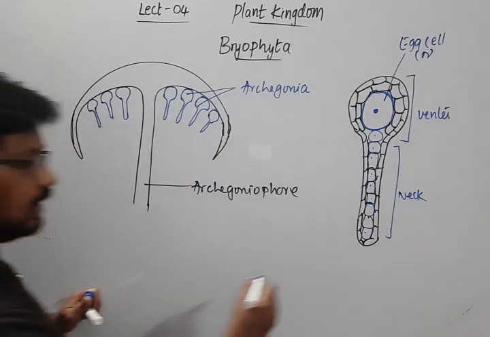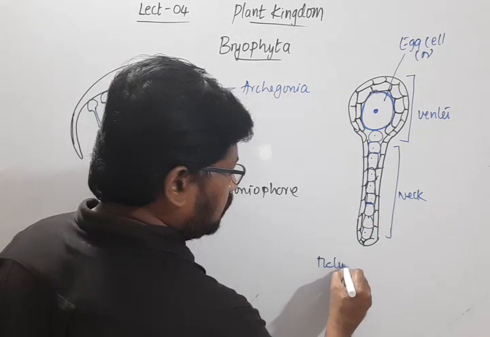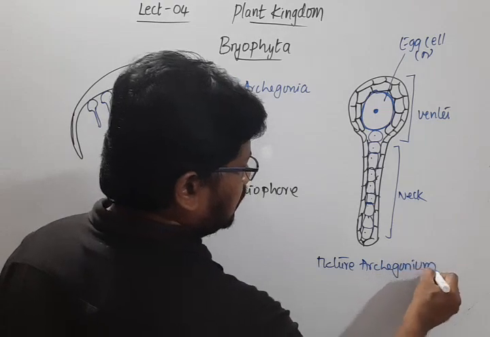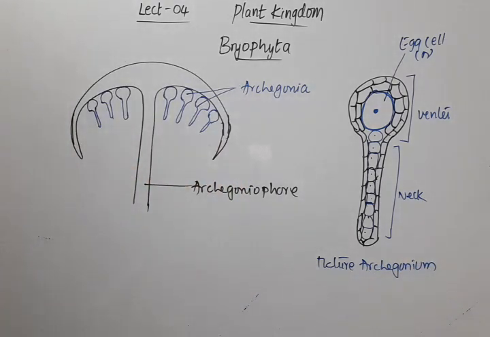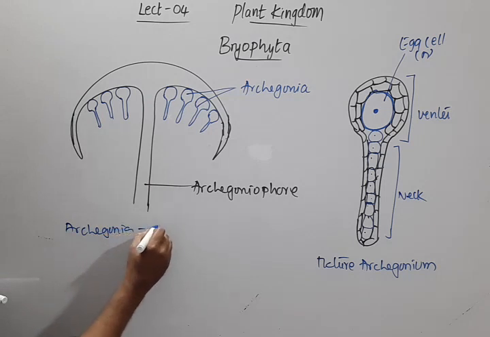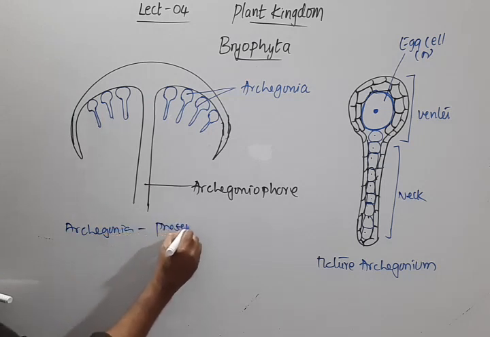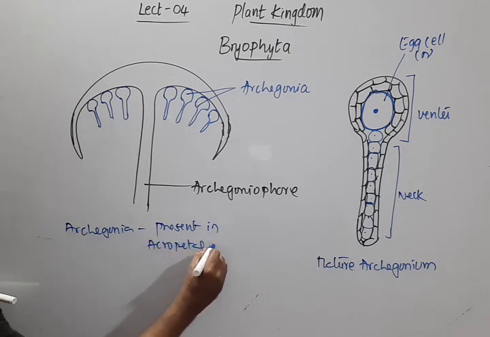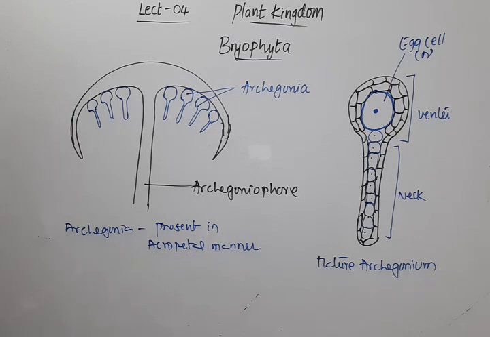Okay, so this is the mature Archegonium. This structure is a mature Archegonium, and these Archegonia are present in an acropetal manner.